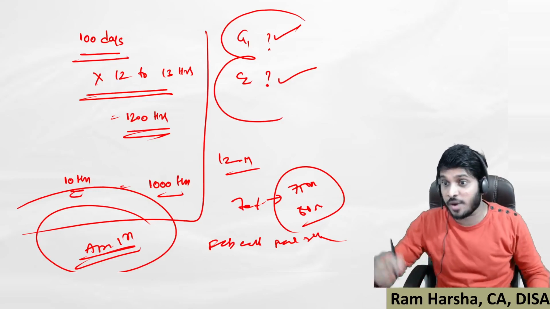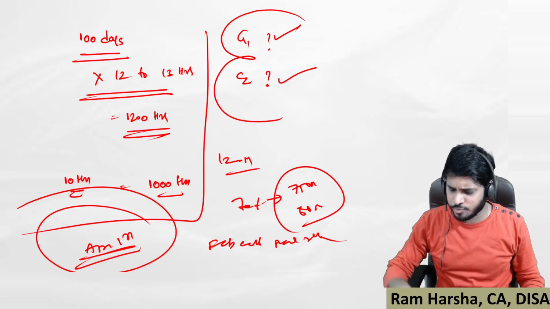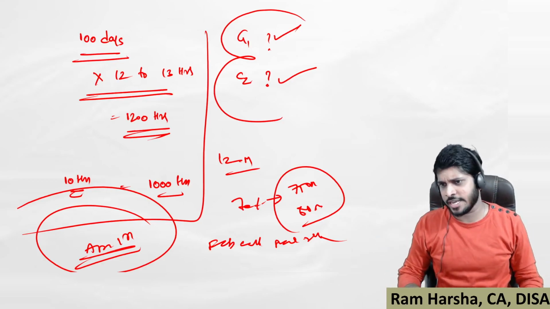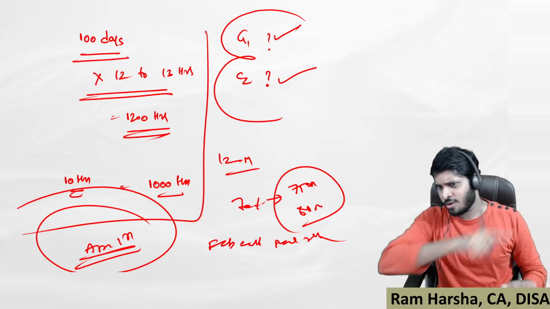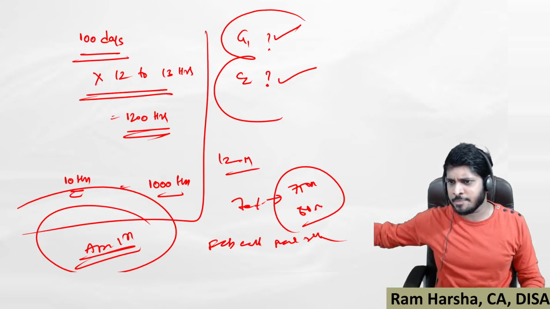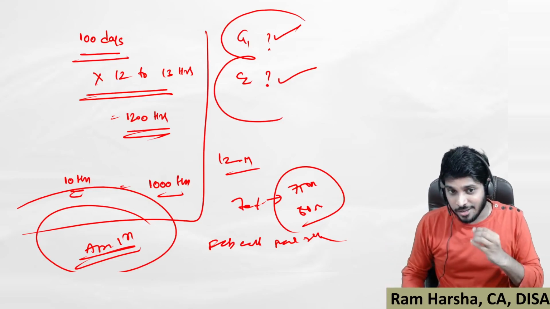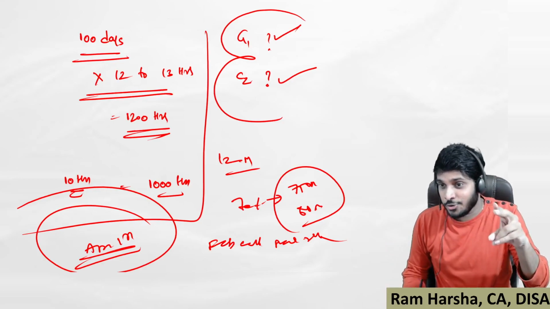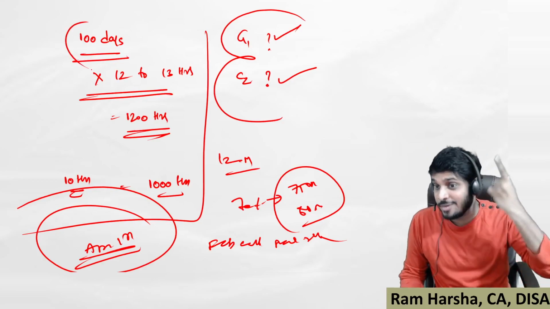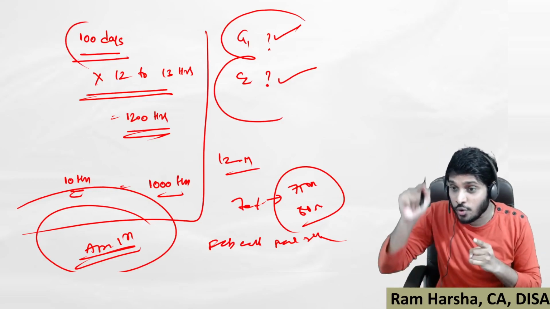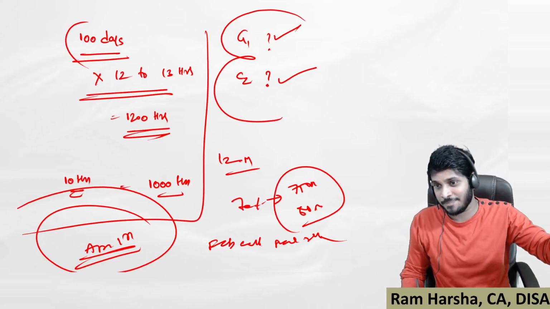As on April 1st, once again you rethink, is it okay for me to stand on both the groups or should I stick to a single group? Decide on April 1st once again. Once decided, once again put in proper revision and preparation from April 1st to May 10th. Again, if you are planning for only the second group, you are having 10 more days extra. It's not just 100 days, you are having 10 more days extra. If your target is only the second group, you're having 10 more days of additional time.